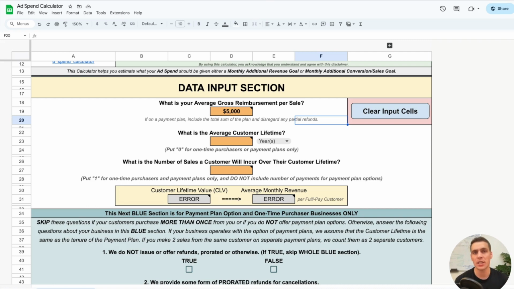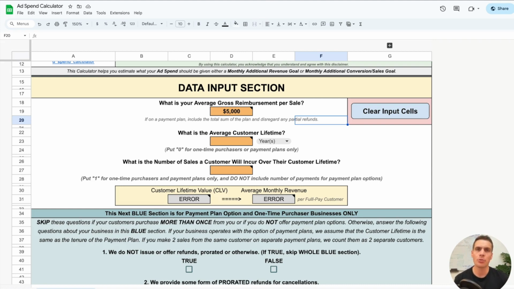So if you're Adobe and you sold Photoshop to somebody for $500 and you want to upsell them 5 years later with another product, maybe you want them to use Lightroom or Adobe InDesign or something like that, then the customer lifetime is going to be extended because the customer will pay for a new product or a new service. So the customer lifetime should only encapsulate how long your customers, your clients, or your patients are paying you, not how long they're using your services.